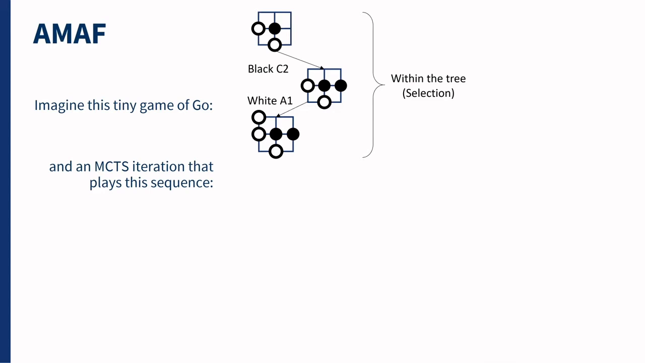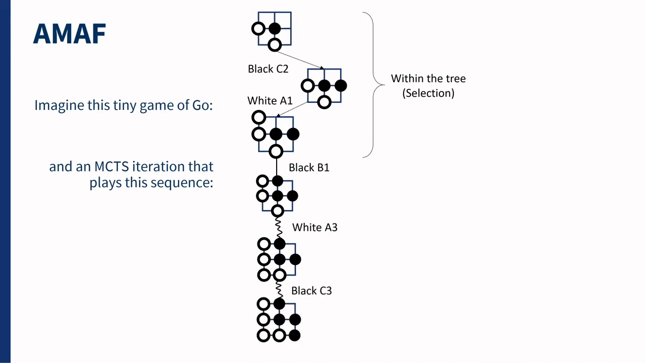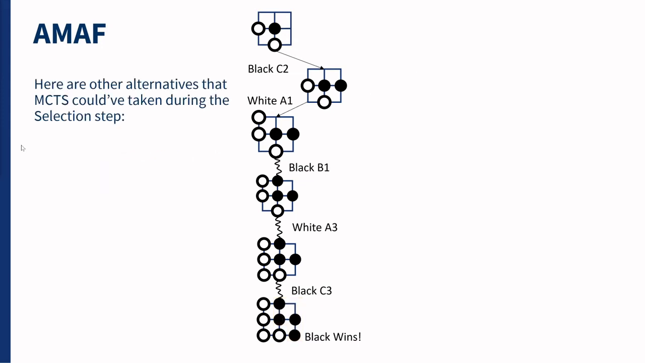Now we continue with the expansion step, which chooses B1 for black, and the simulation step that plays A3 for white, and C3 for black. All these moves have been done outside the tree in this iteration. This also finishes the game with a win for black, with a score of +1. Remember that Go is a territorial game, and in this case black wins with 5 positions under control, as highlighted in the figure, while white has only 4.